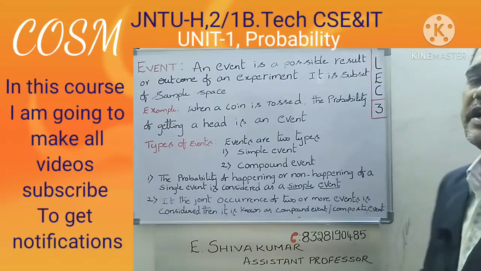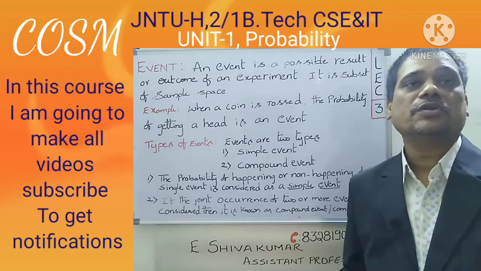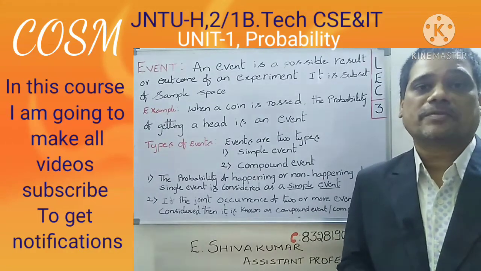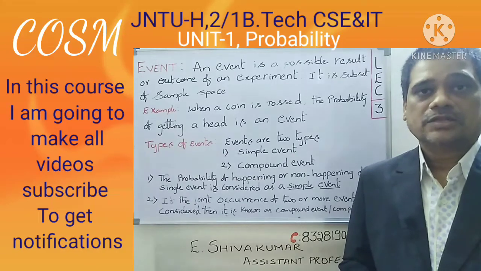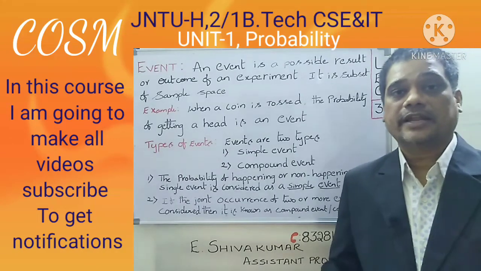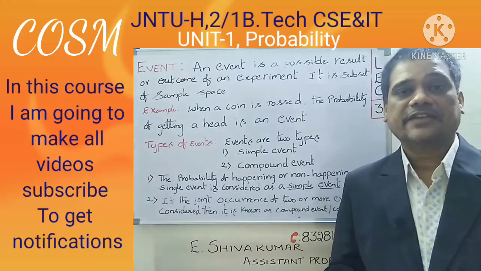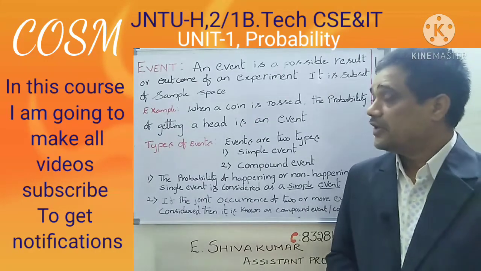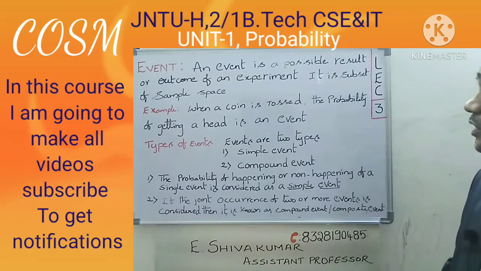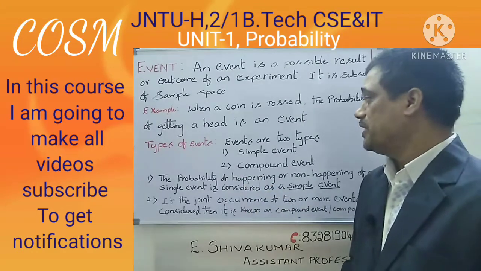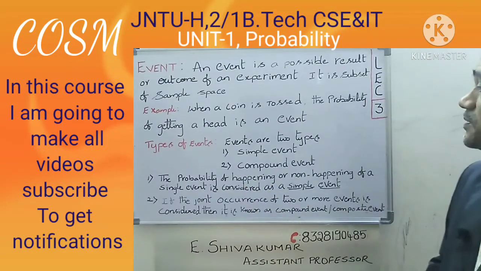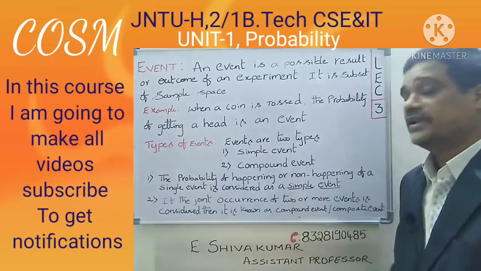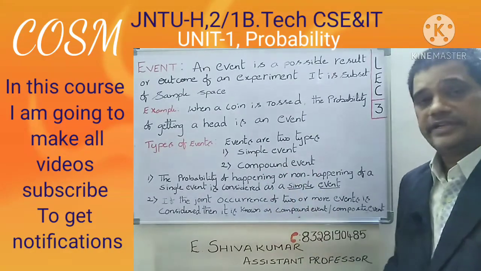Generally we define events when we are going to solve probability problems. So let E1 be the event of getting a head when a coin is tossed. Types of events: how many types of events are there? There are two types of events. One is the simple event, another one is the compound event.